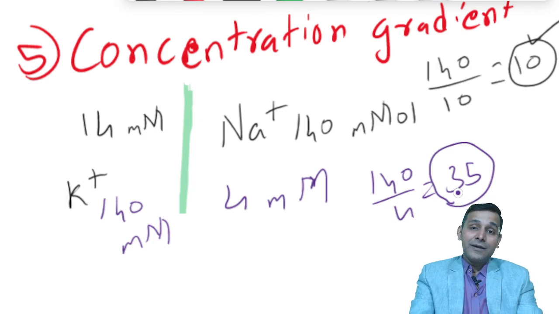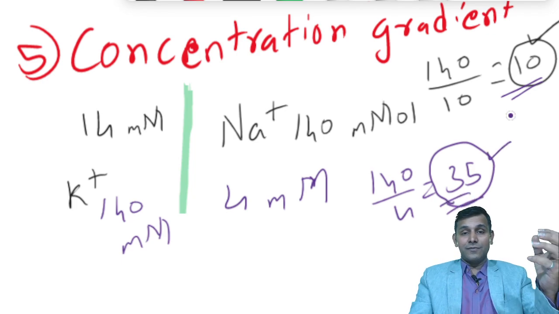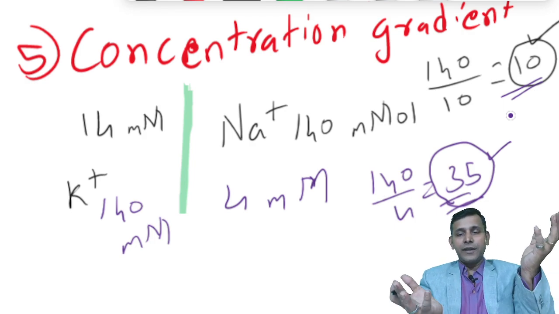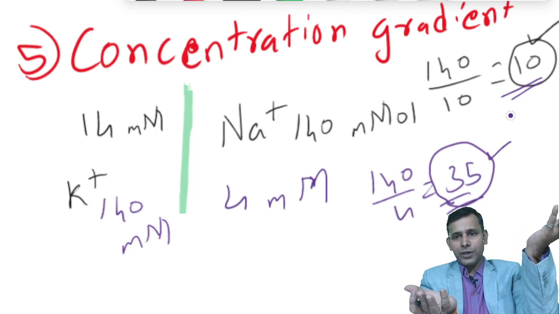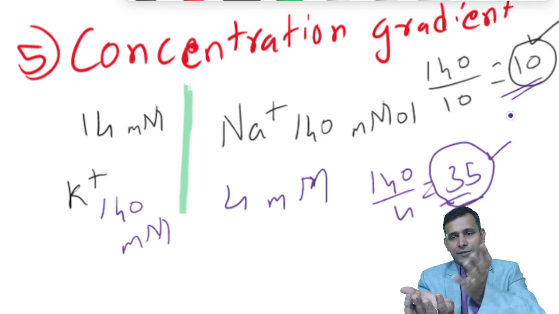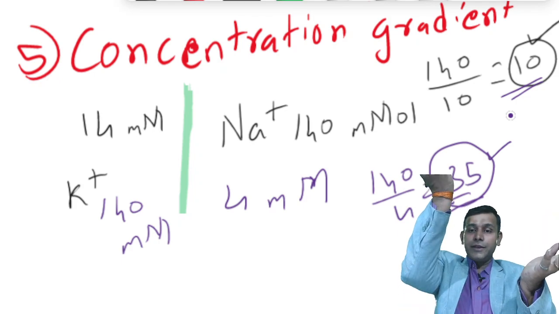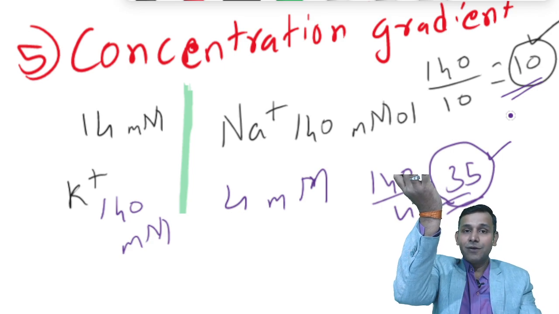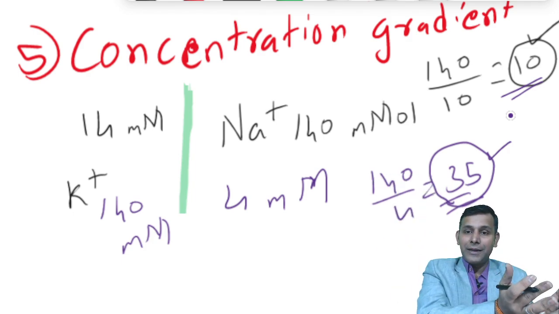So you can say the gradient for sodium is almost 10 times and the gradient for potassium is almost 35 times. Let us imagine with this slope. If I create a slope for sodium ion, 140 and 14, this will be the slope for sodium ion. Sodium ion is moving in this way. And let us say the potassium ion, 140 and 4. So 140 and 4 will have more gradient and they will move more rapidly.